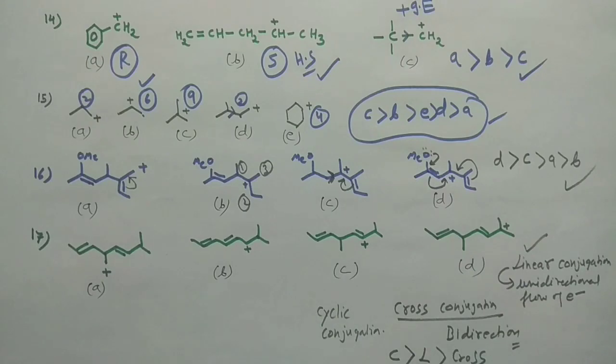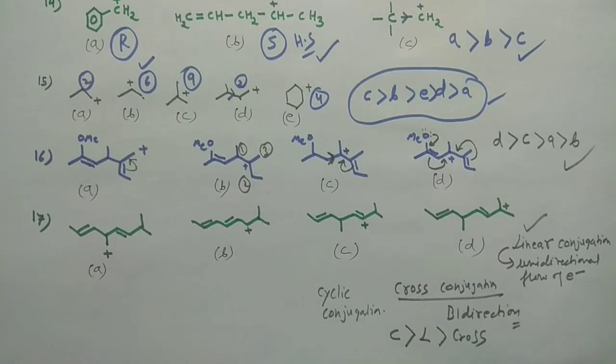You may have a situation where you have a species in which conjugation is happening, with linear conjugation and cross conjugation both giving the same type of result. Then on which basis will you decide the stability of the carbocation? Definitely linear conjugation would be better than cross conjugation. Why am I giving you this concept here?